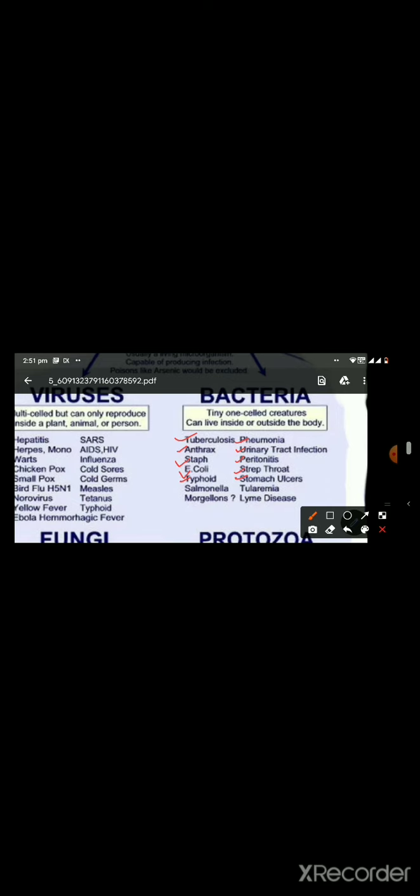Next disease is tularemia. Tularemia is a rare disease caused by Francisella tularensis. It mainly affects rabbits and hare, but it can rarely affect people who are in close contact with these animals also. Next disease is Lyme disease. Lyme disease is caused by Borrelia burgdorferi. It is characterized by a typical rash which have a bullseye pattern. So that's all about the bacterial diseases.